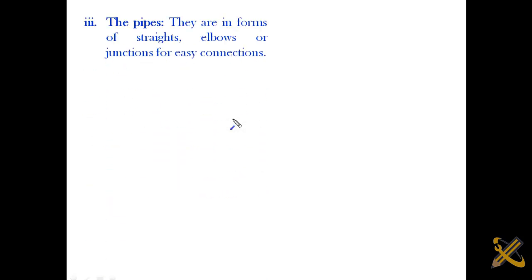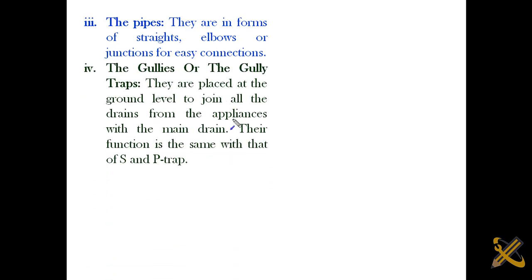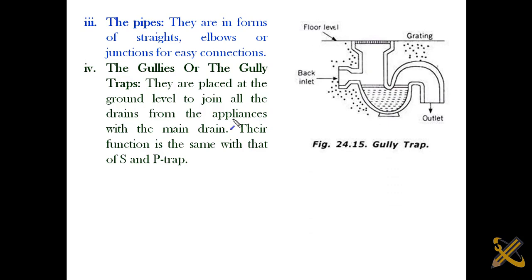So we have the pipes. Pipes are also part of the fittings. We also have the gillies, or the gilly traps. Gilly traps are mostly placed in bathrooms on the floor, and they help to drain off water. If you have a standard building, you will have seen something like this. Only in this particular area, you can see the labeling here, the floor level is actually shown. You see something like a net like that.